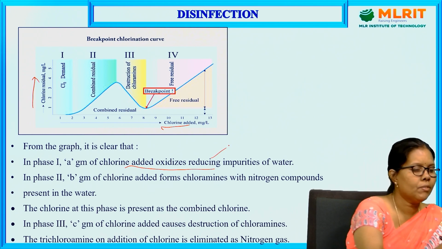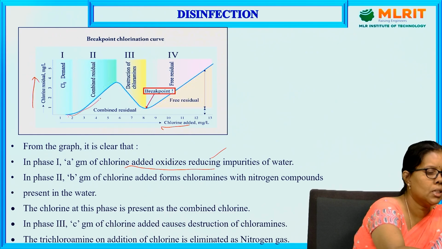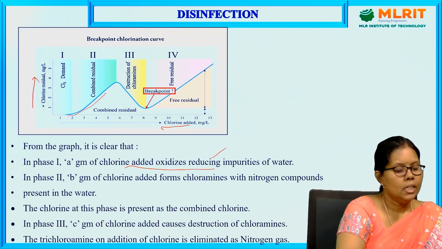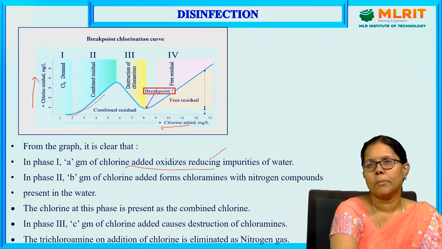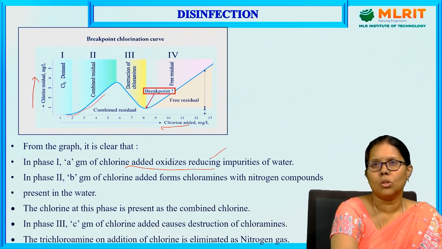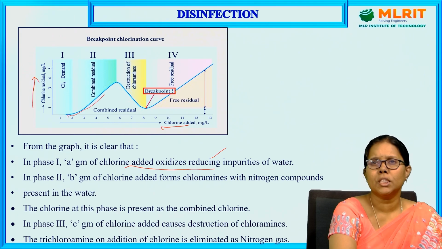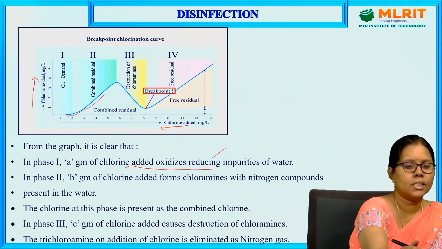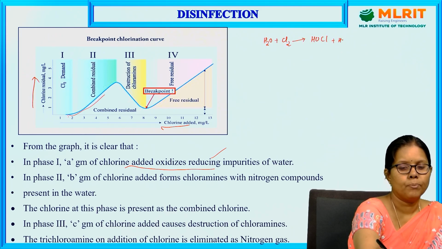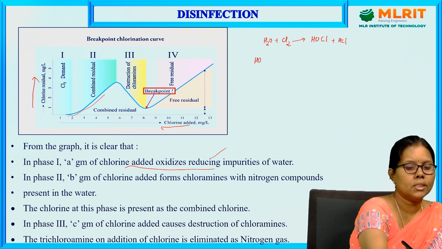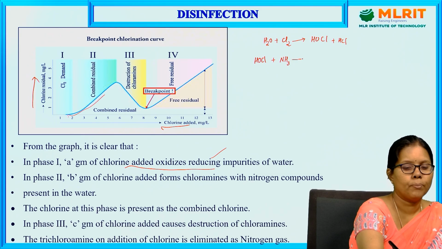If you see the second one, the graph is going to be highlighted. In phase 2, b grams of chlorine added forms chloramines with the nitrogen compounds present in the water. What are the nitrogen compounds present in the water? It's ammonia. Let us see the reactions. If you add chlorine to the water, you will get hypochlorous acid and HCl. This hypochlorous acid reacts with ammonia. Let us see this reaction with ammonia.